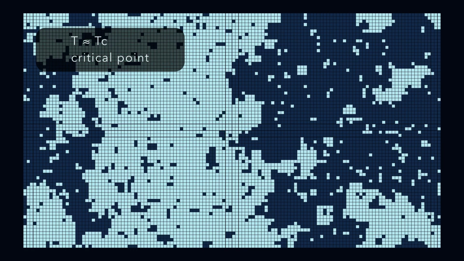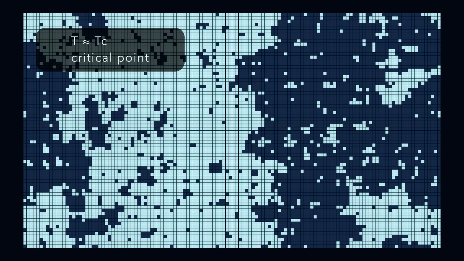At high temperature, randomness wins. At low temperature, alignment wins. But the most interesting place is the boundary between the two. Near the critical temperature, the system looks different. It is not fully random, but it is not fully ordered either. Clusters appear on many scales. Small clusters, medium clusters, large clusters. The system is balanced between disorder and order. That is what makes a phase transition special.